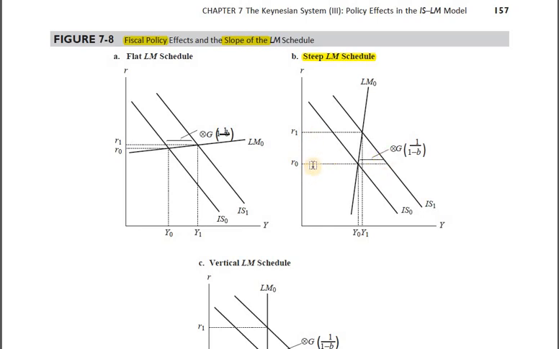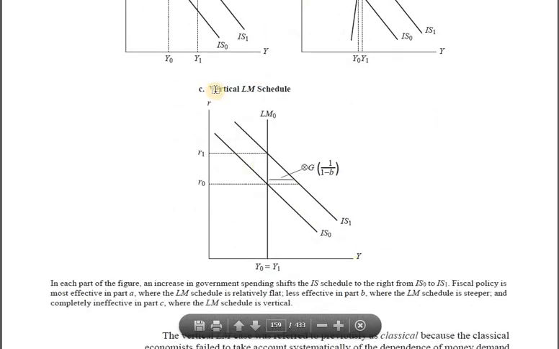But because of this much increase in the rate of interest, there would be huge crowding out. Investment demand in the economy would go down, and crowding out would happen. That's how the increase in equilibrium income would not be from here till here, but only from here till here, that minuscule one, Y0 to Y1. So the steeper the LM is, the more the increase in the rate of interest. That's going to have an adverse impact on the interest-rate-induced investment, that is private investment, and that's going to have crowding out happen.